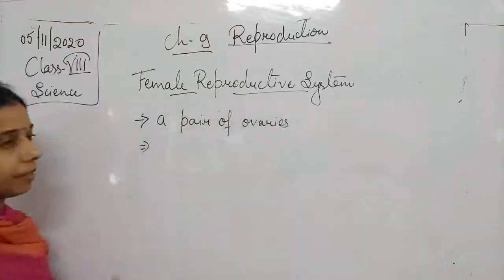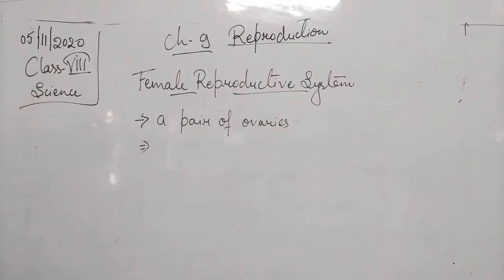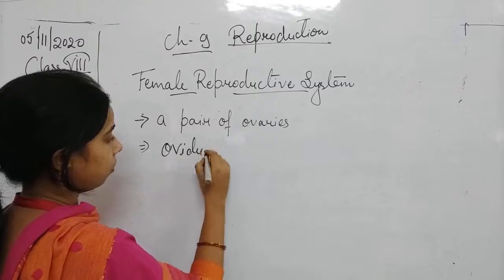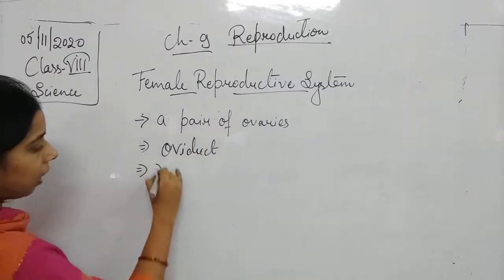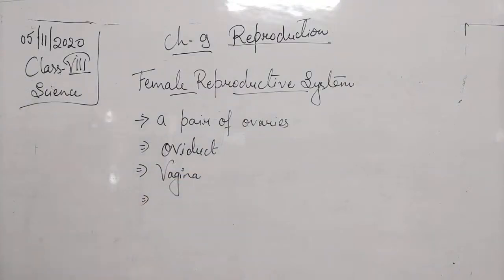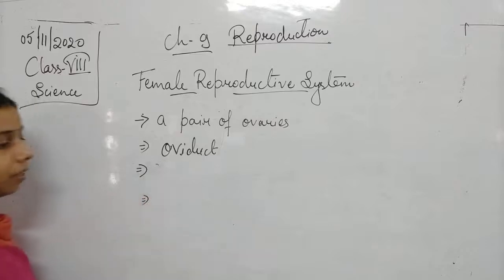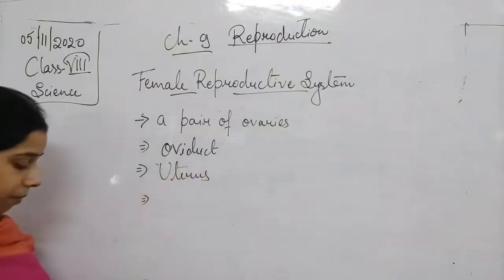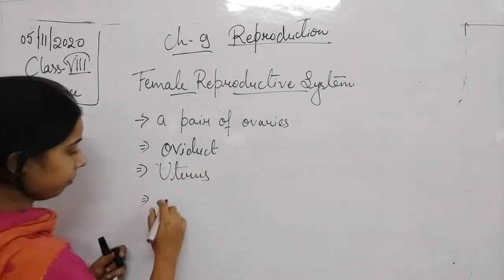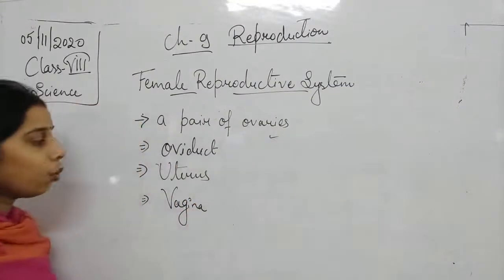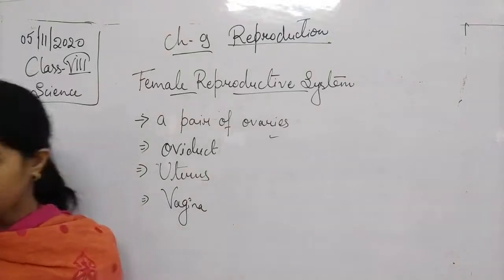A pair of ovaries. Second one is oviduct. Third one is vagina. And finally uterus. Okay. So first it will be uterus and then vagina. Uterus, vagina. Okay, so ovaries are there, oviduct is there, uterus is there, and vagina is there, students.